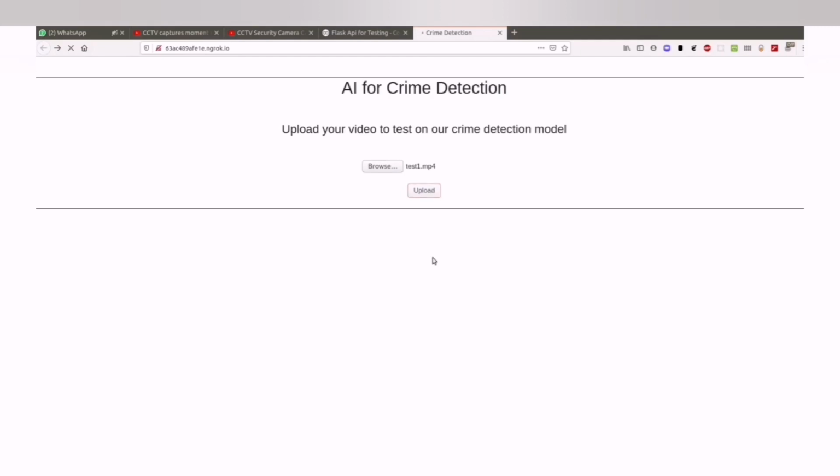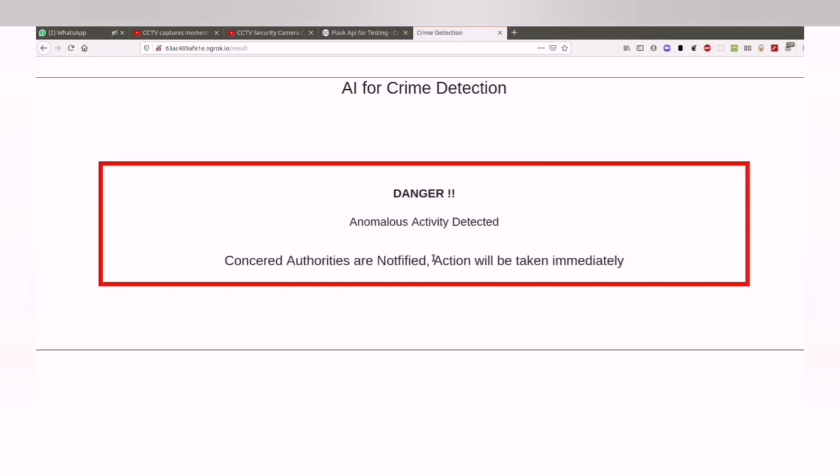Within a few seconds, our model detected the anomalous activity in the given video. Hence, we can claim that our model is very strong and works on nearly all videos which contain anomalous content.